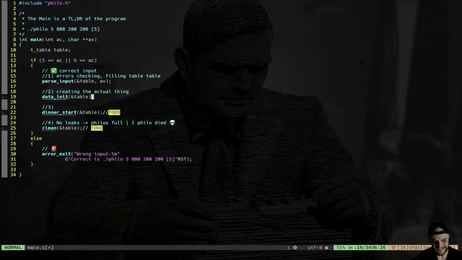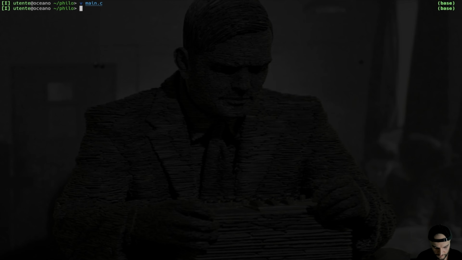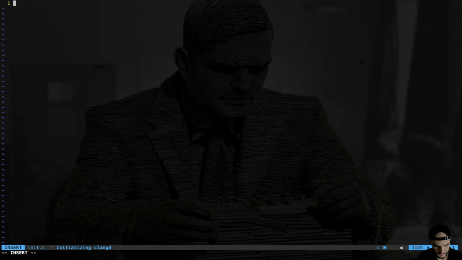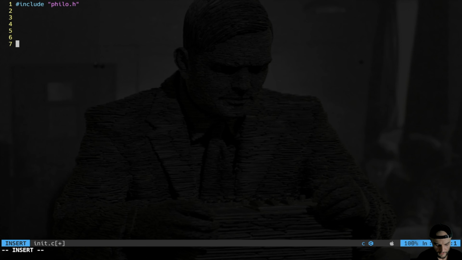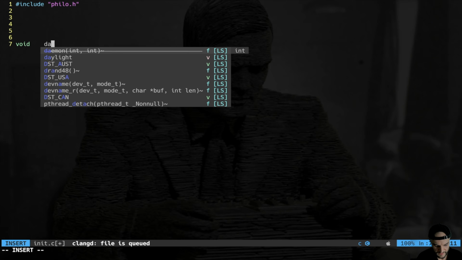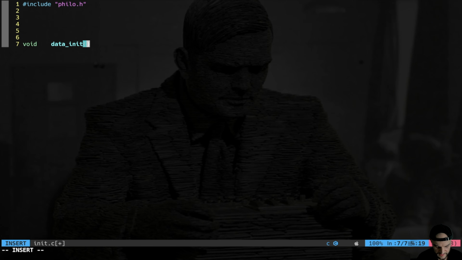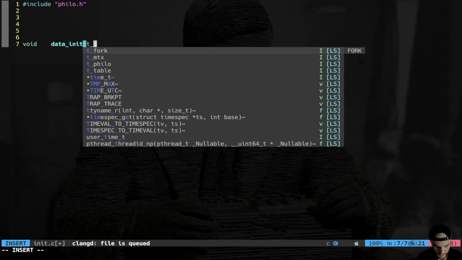Now we pass to data init. We have to actually create stuff. So let's create another module that I call init.c. We of course include the header philo.h, and we start our journey. We do void data init, and as an input we take a pointer to the actual table, right?